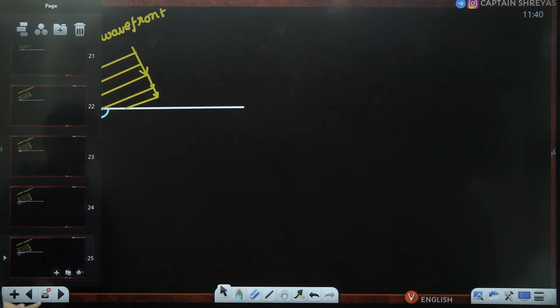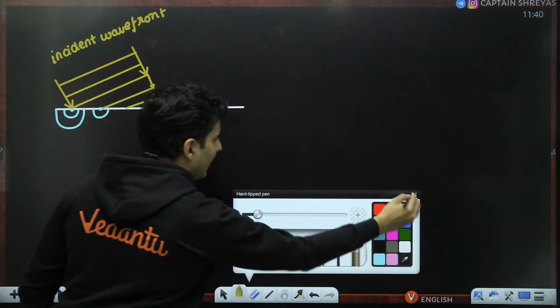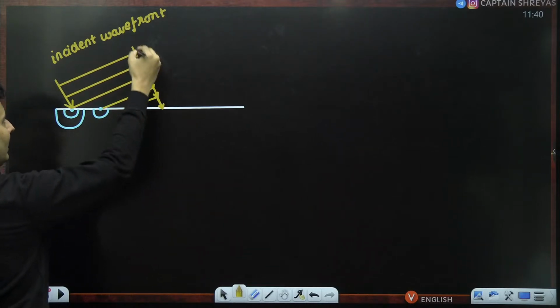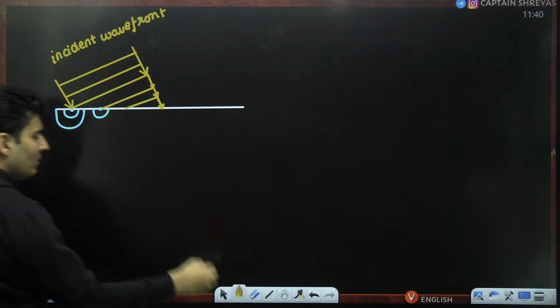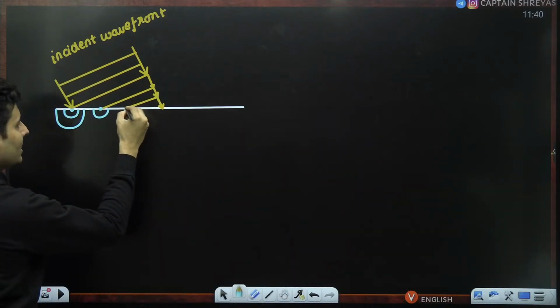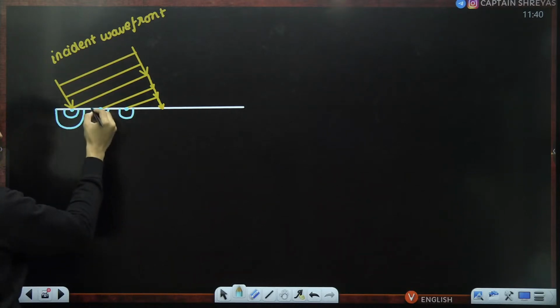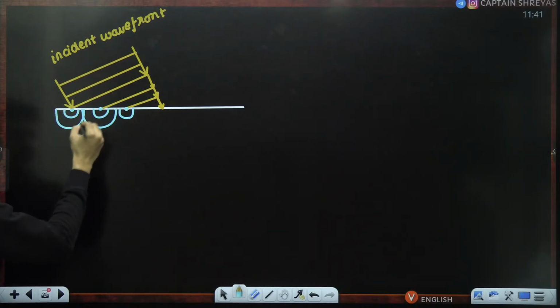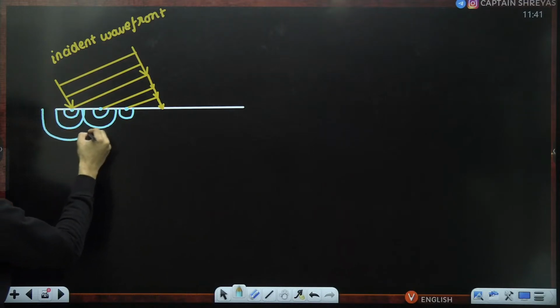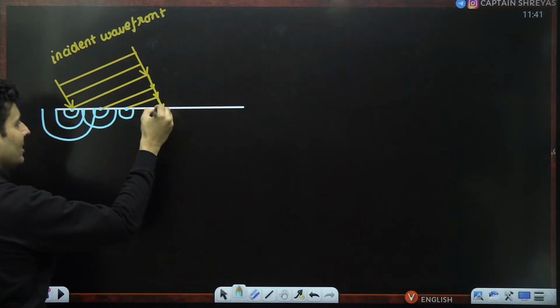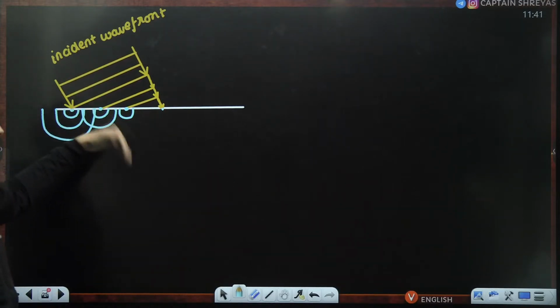The next instant, think about it, the entire incident wavefront would finally reach the medium. In fact, the last part also reaches here. Meanwhile, this point which touched this medium before would have generated a secondary wave here. This secondary wave would have now grown in size, and furthermore like this. And now at this moment it has just started to behave like a secondary source. It will generate secondary waves after this.